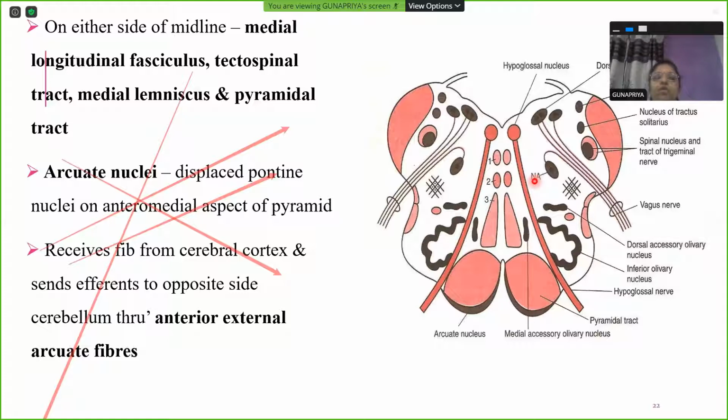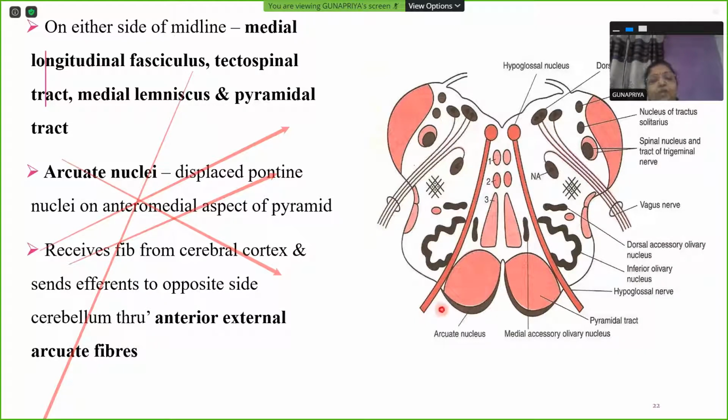Now this is a midline. On either side of midline, what all will you see? You find the medial longitudinal bundle or medial longitudinal fasciculus, which helps you to turn your head and eyeball and see what's happening behind you. Tectospinal tract is again concerned with vision. We'll study it later. And this is medial lemniscus, we already talked about it, and pyramidal tract. So all these are seen one by one on either side of midline from behind forwards in order: medial longitudinal fasciculus, tectospinal tract, medial lemniscus, and pyramidal tract.